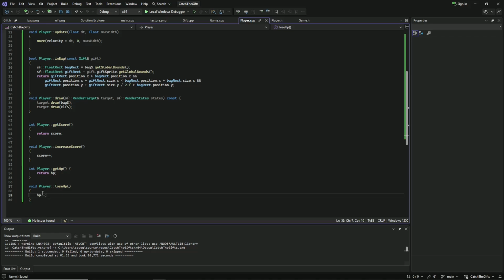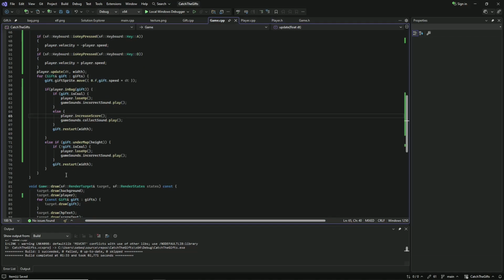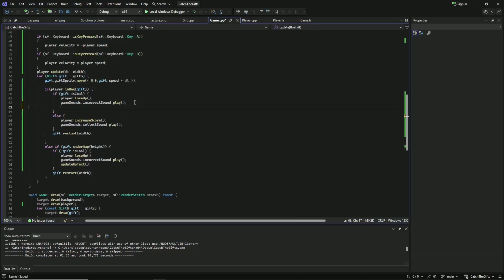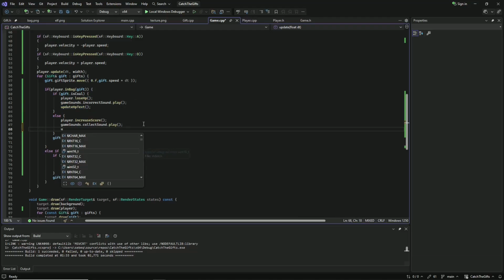Now let's just do HP minus minus. Okay, nice. Now we have to update the HP text and the score text. Here we have to update the HP text, as well as here. Well, here we have to update score.